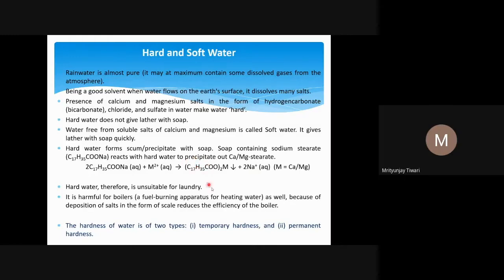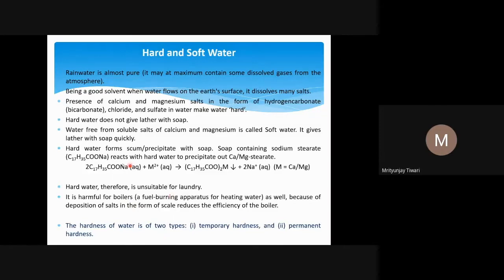This is what forms a scale, and the scales will be there in the apparatus, and finally it will damage the boiler. Not only that, it forms an insulating layer when it deposits on the boiler, and the heat that is provided to boil water is reduced in passing through to the water, so the efficiency decreases. So it is not good even for the boiler.